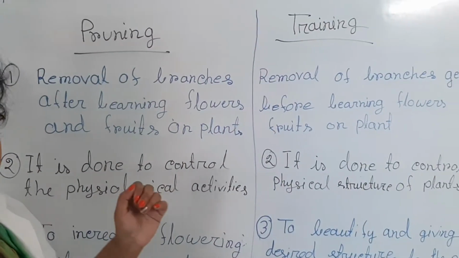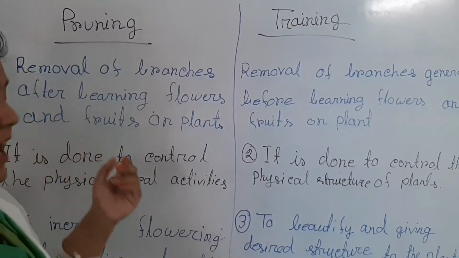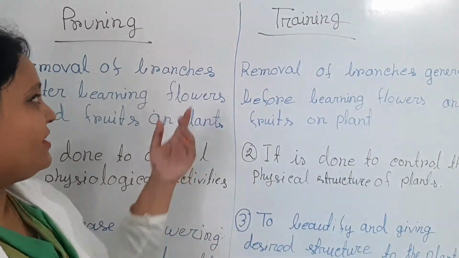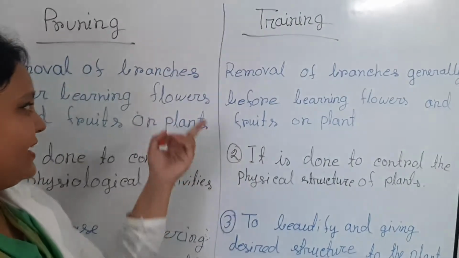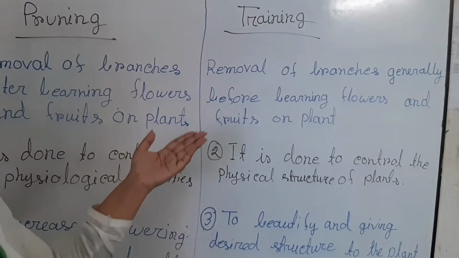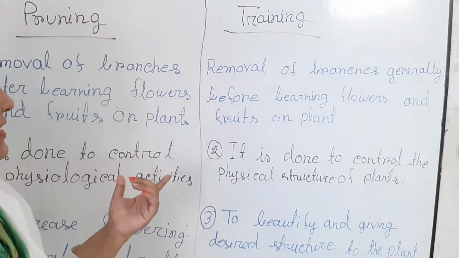Firstly, the definition. The definition of pruning is removal of branches after bearing flowers and fruits on a plant. And the definition of training is removal of branches generally before bearing flowers and fruits on a plant. Now you may see the difference.